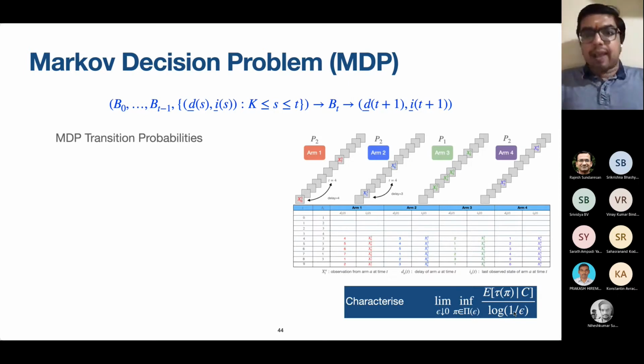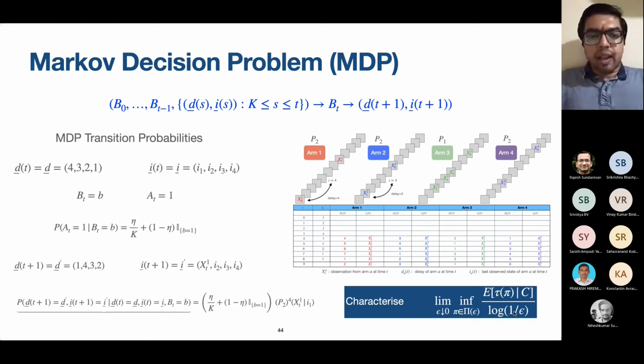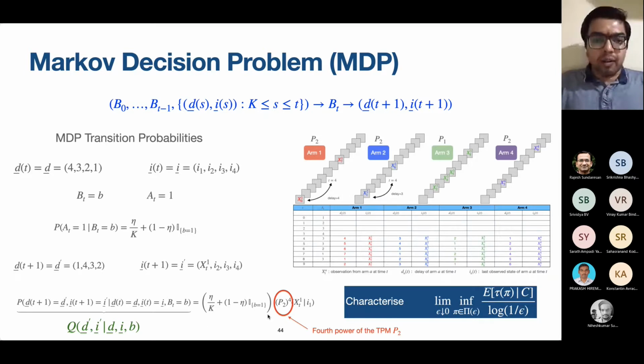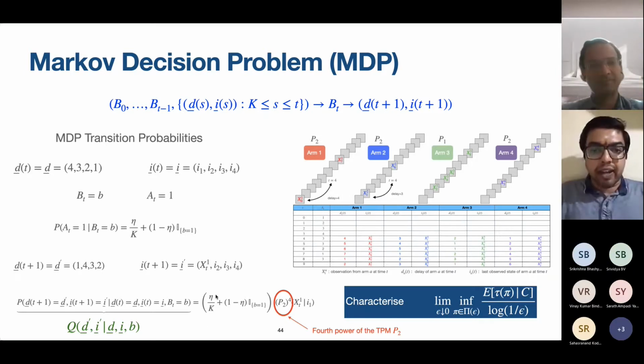This MDP has a certain transition probability. I'm not going into the details. There are only two important quantities that I would like to mention in this slide. Number one is the expression in the brackets here. This expression tells us about the trembling hand. With probability eta, we will select an arm uniformly at random.